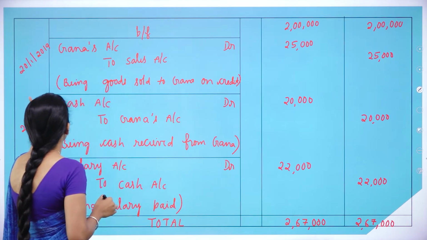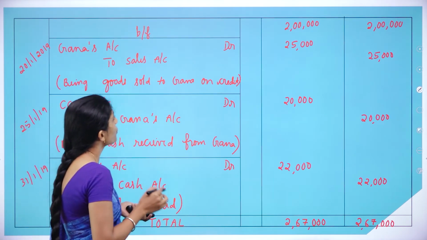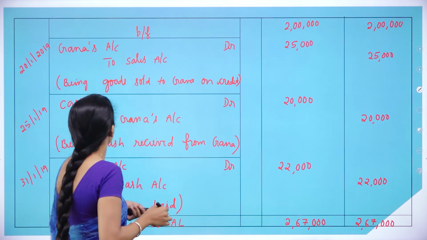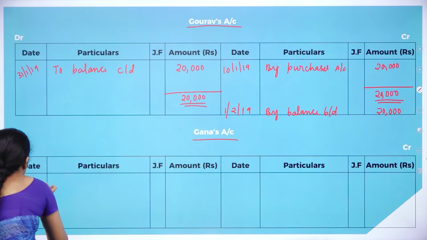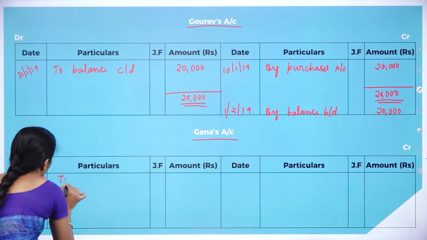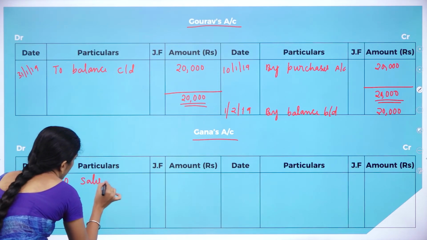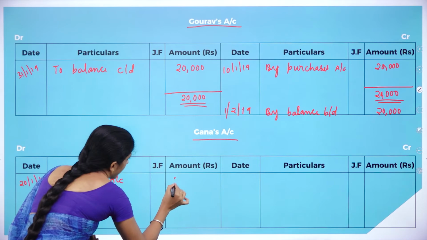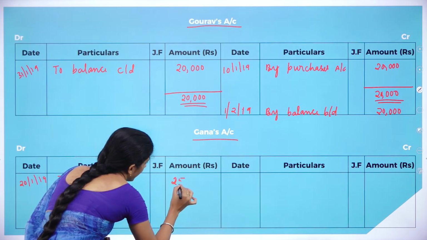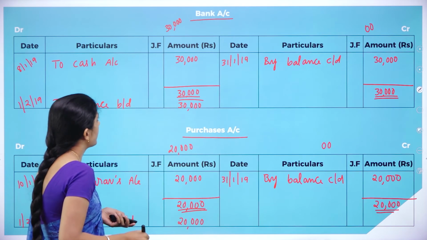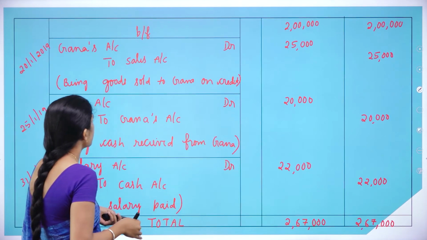So, 2/1/2019 to sales account 25,000. Now we shall see whether there is any other Ghana's account.